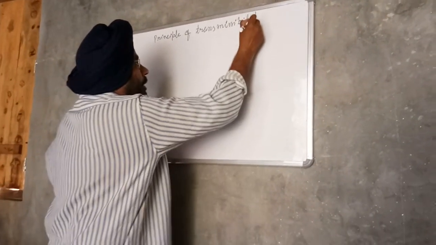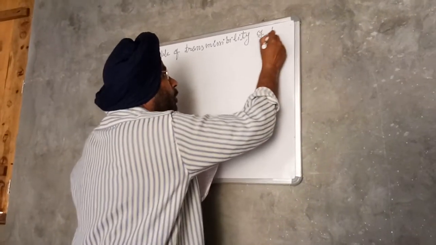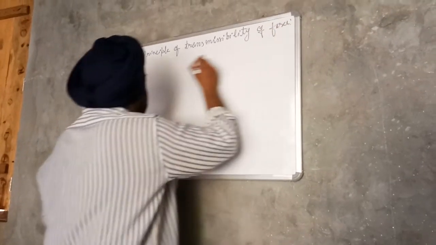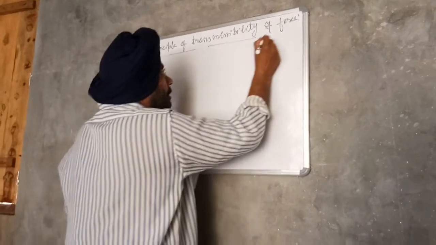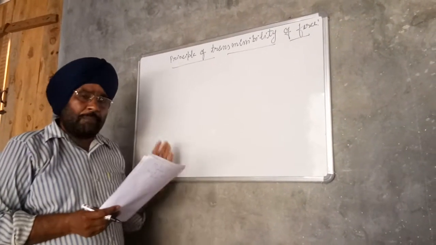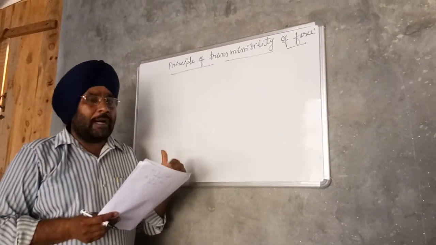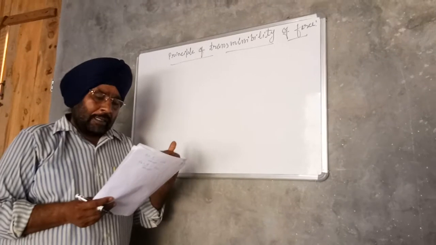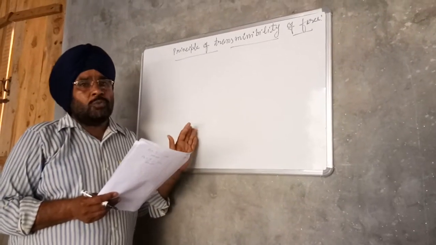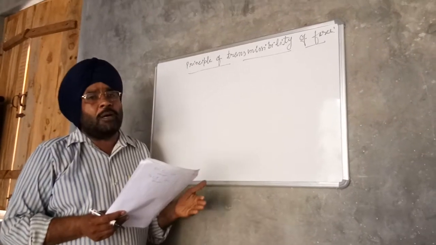Principle of transmissibility of force. So it states that the point of application of a force may be changed to any other point along the line of action of the force without any change in the external effects produced by the force.